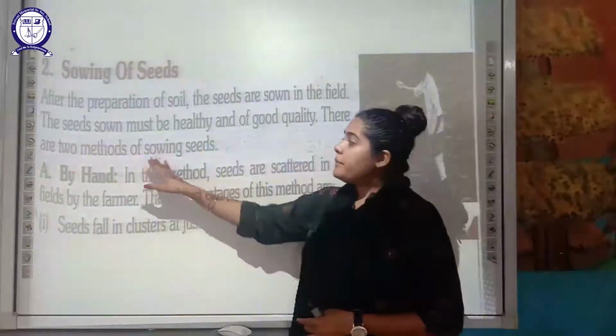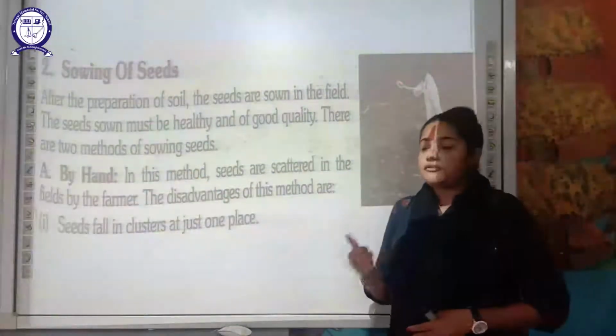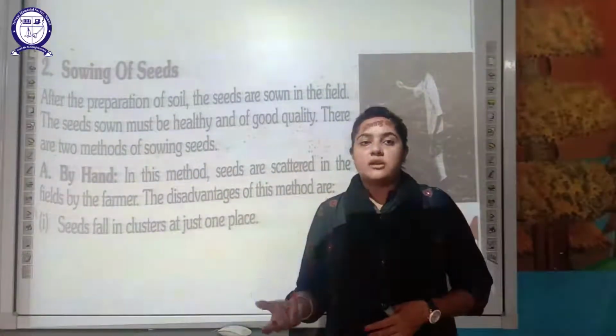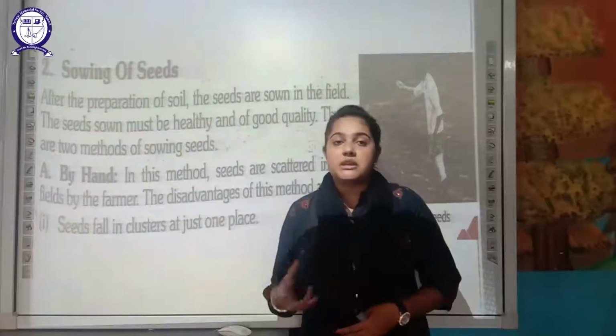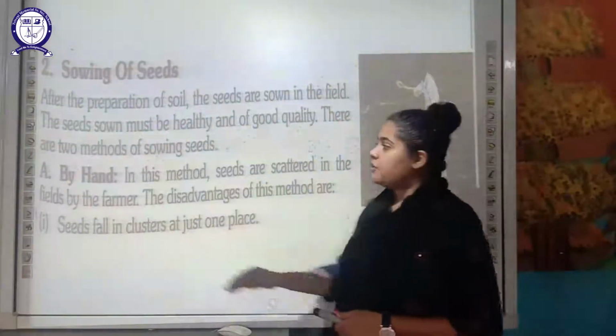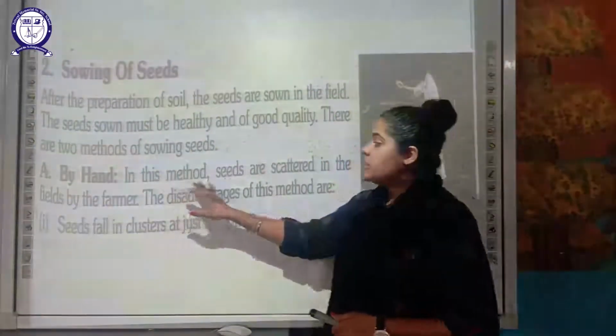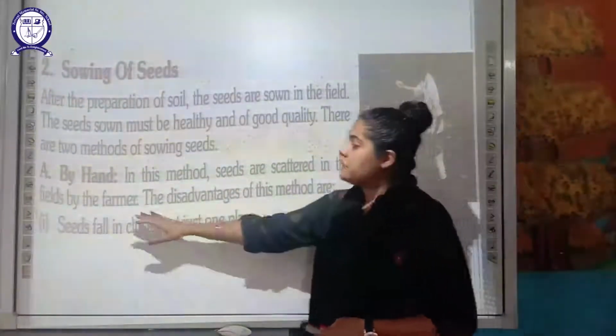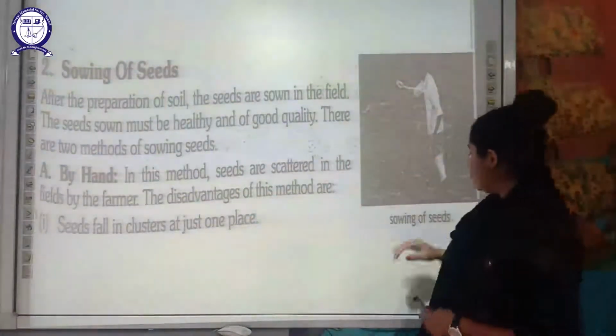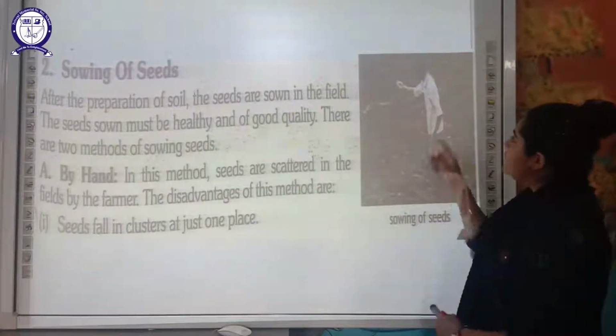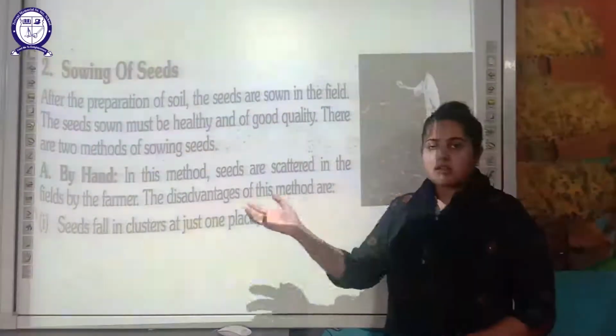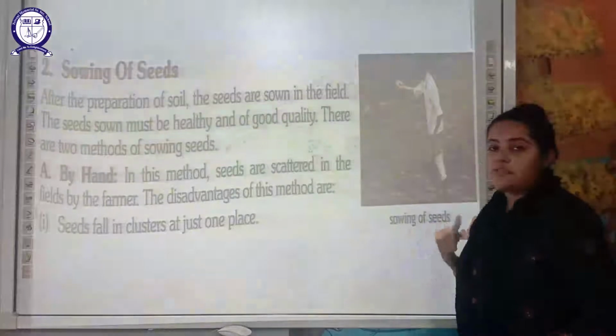So there are two methods in which seeds are sown. The first one is manually, that is by using your hand, and the second one is by machine, that is the seed drill. First of all, we'll discuss sowing by hand. In this method, seeds are scattered in the field by the farmer. You can see here the way in which the farmer is just scattering the seed in the field. So this is one way of sowing the seed.